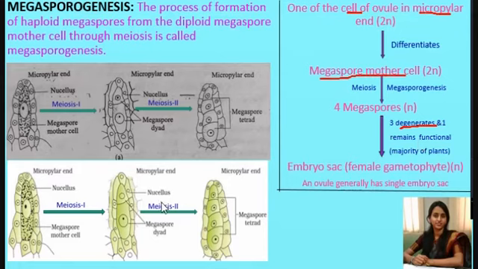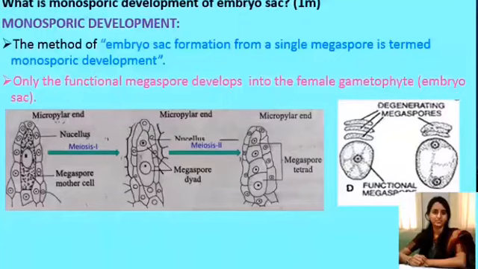This image that I have taken from your textbook helps you understand the process of megasporogenesis easily. After megasporogenesis, 4 haploid megaspores are formed, of which 3 megaspores at the micropylar end degenerate, and only one megaspore is functional.